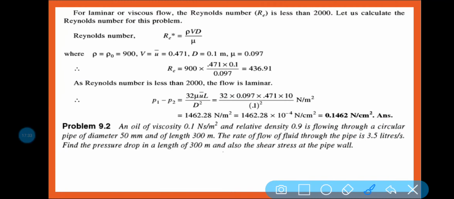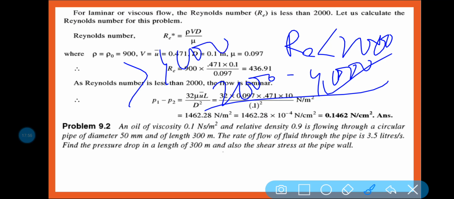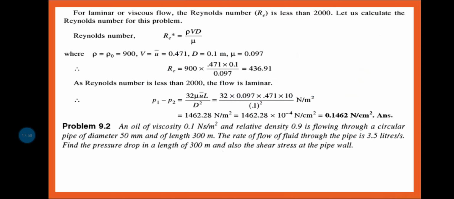So I hope this problem is clear, because this type of problem you will see in your final exam, and basically everywhere you need to find out the Reynolds number. If Reynolds number is less than 2000, it is called laminar. If it is 2000 to 4000, it is called transition state, and if it is greater than 4000, then it is called turbulent flow. Okay. So based on that you can recognize which type of flow this is and what will be the loss of energy when the fluid is flowing from one place to another place.